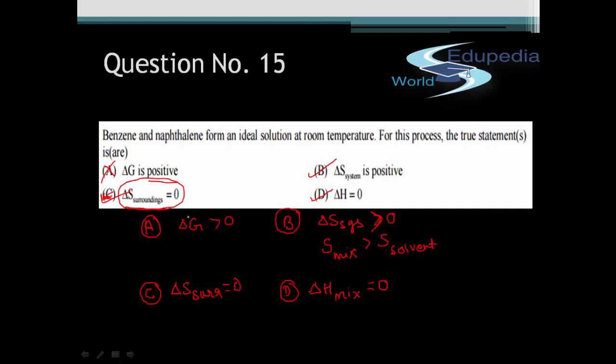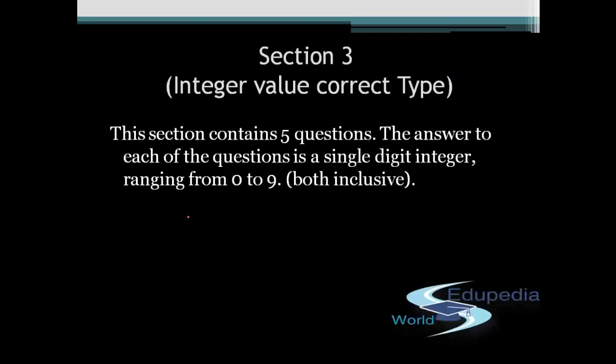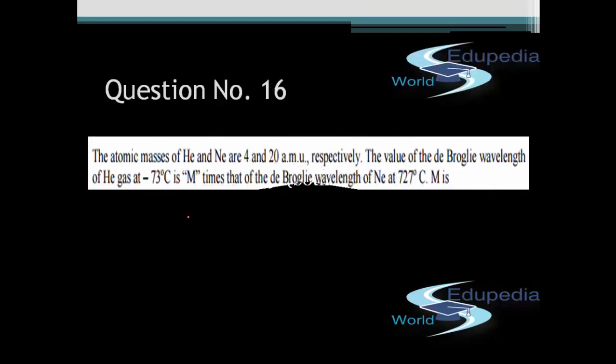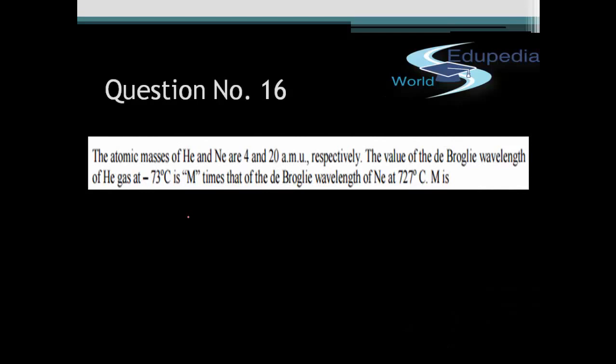So that completes our section of more than one correct type questions. Let us now move over to the next section, which is the integer value correct type questions. In this section there are 5 questions and all of them have a single digit integer answer, which can be between 0 to 9. Let's look at the questions one by one.